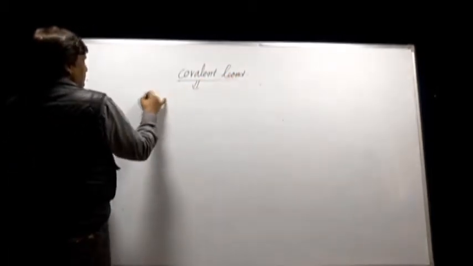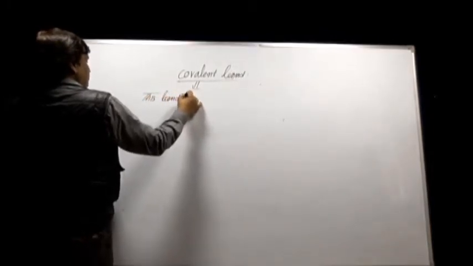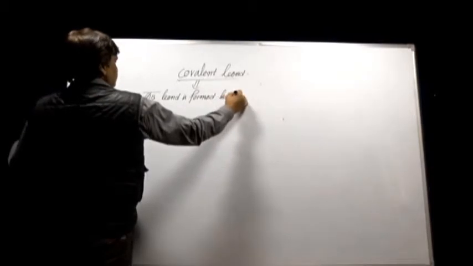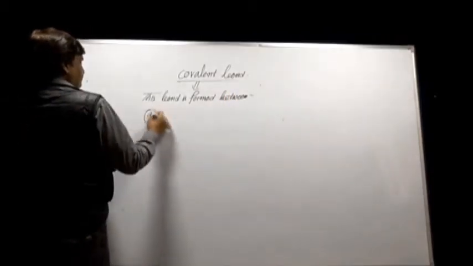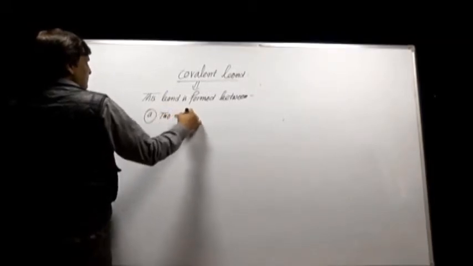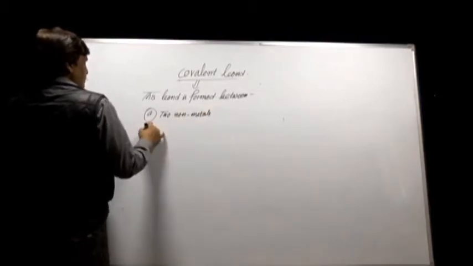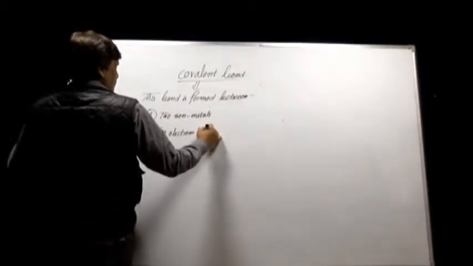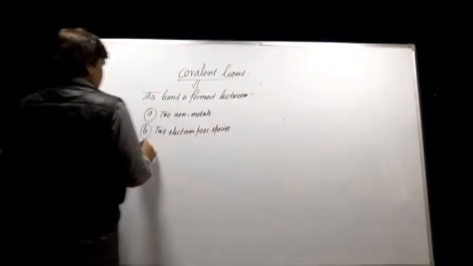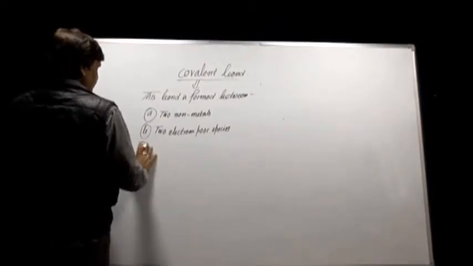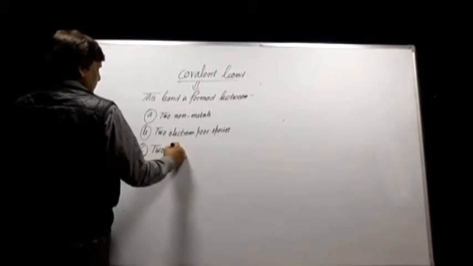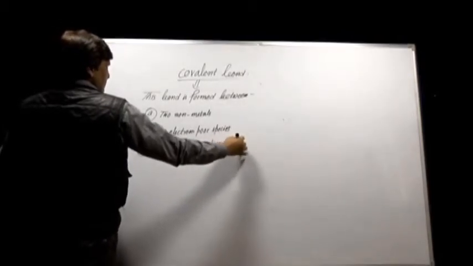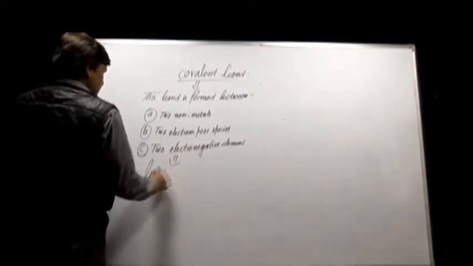This particular bond is formed between A, two non-metals, B, two electron-poor species, and C, two electronegative elements. How? By mutual sharing of electrons.